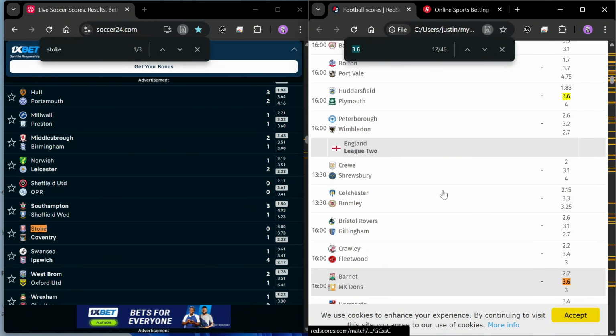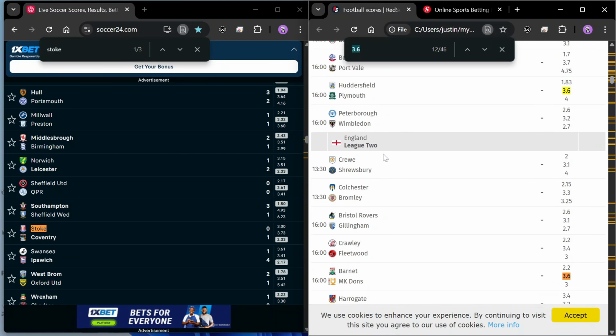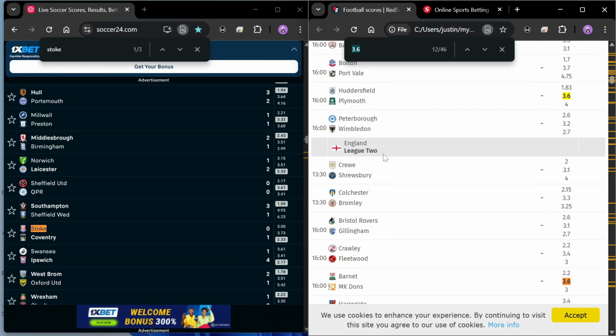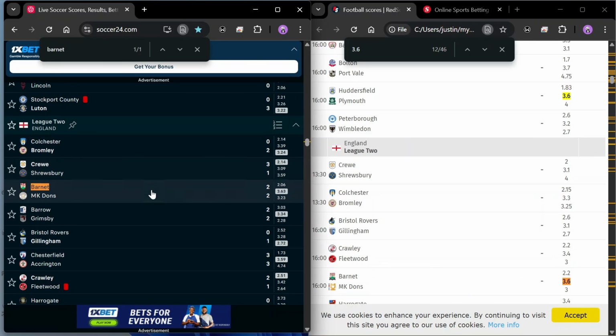That is Barnet, and like I said, this was a high scoring league. Barnet League 2 is a high scoring league. I expect there to be goals in this game, but we can't tell now until we search for it. So Barnet, you can see this is 2-2. High scoring leagues. So everything I said in my video on high scoring leagues and low scoring leagues, these things actually do apply, even when you don't make analysis, even when you just randomly pick.